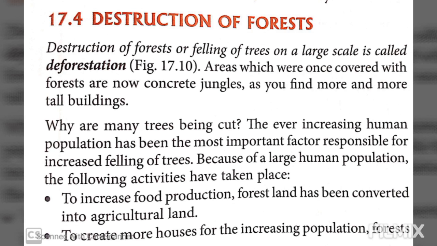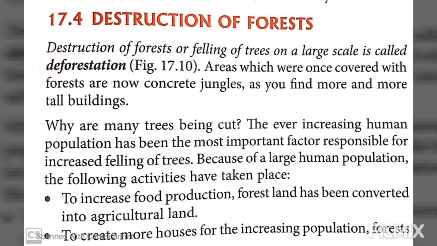Now we will study what are the large scale human activities which have led to the destruction of the forest. First, to increase food production, forest land has to be converted into agricultural land so that it can meet the food requirement. Next, to create more houses.